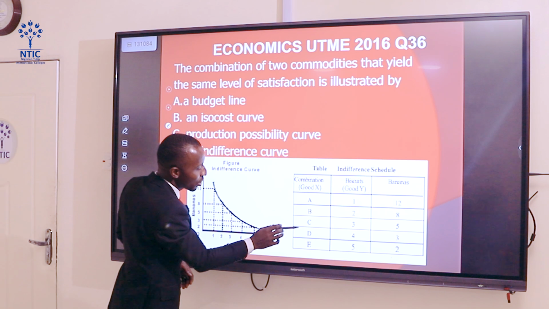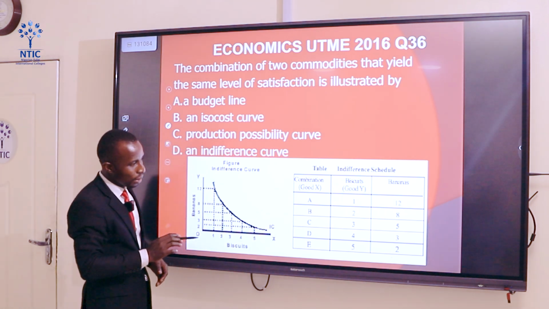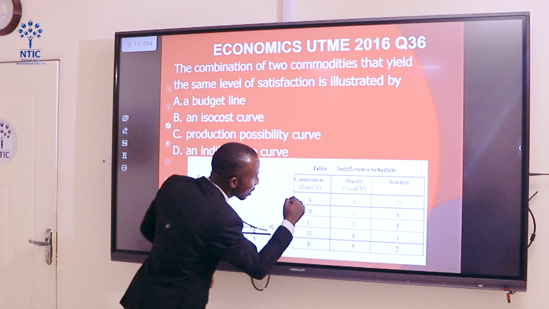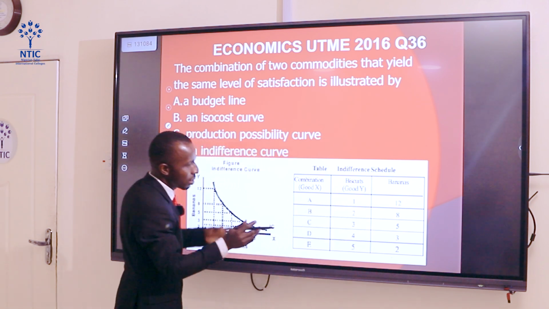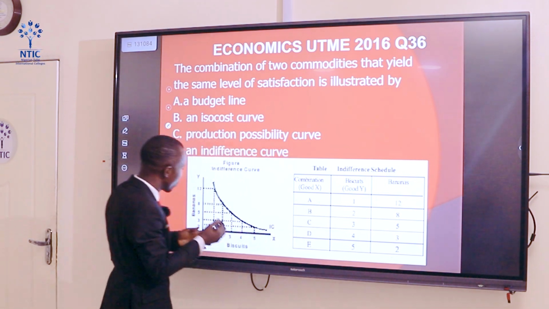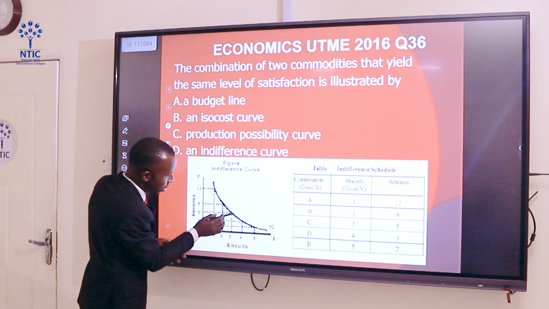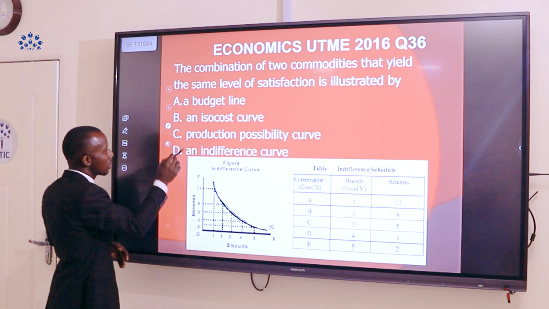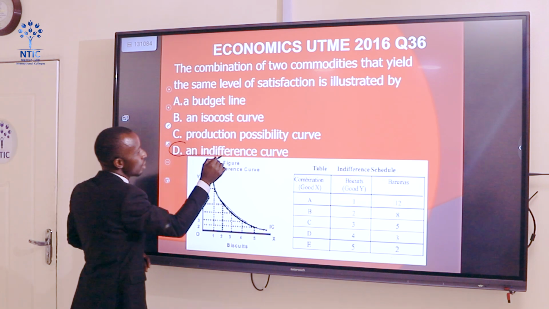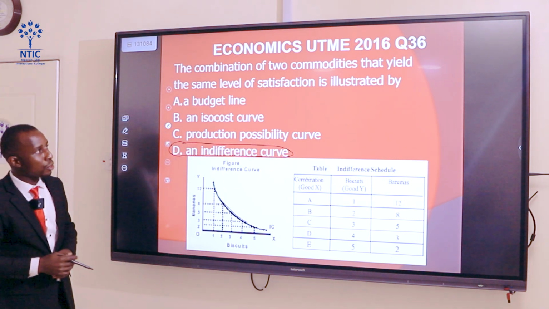At each combination, the consumer gets the same satisfaction, regardless of the quantity that the consumer consumes. When you transfer this to a graph, it will give us this, which is the indifference curve. You can see it's moving like this. The answer is D. The indifference curve shows combinations of two commodities that can give a consumer the same level of satisfaction.